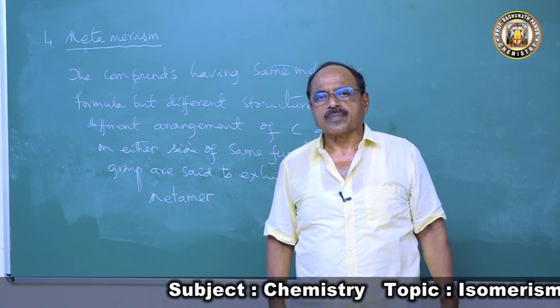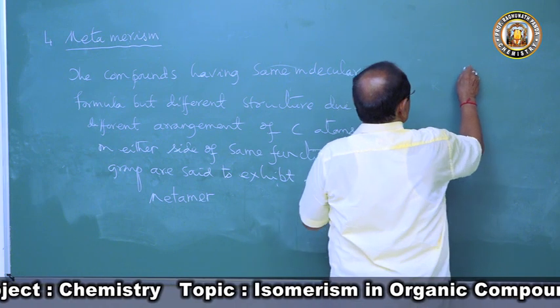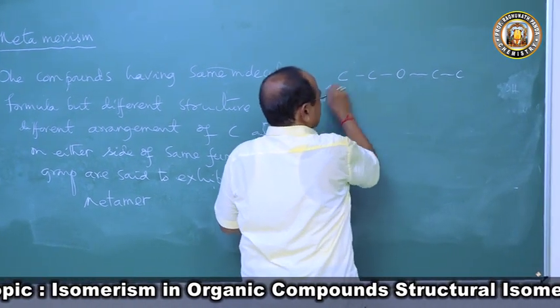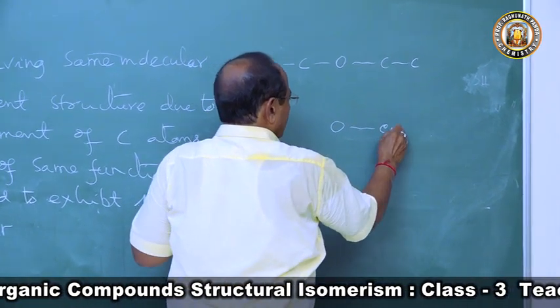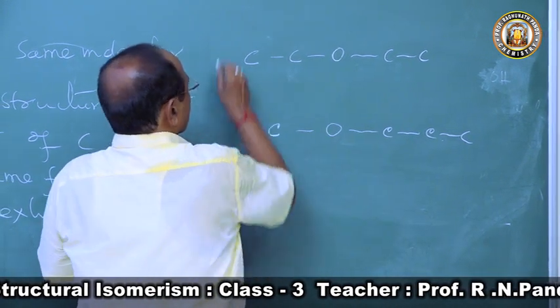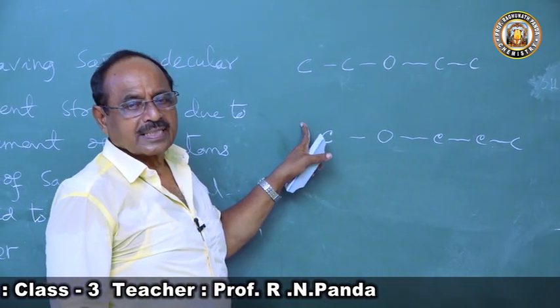For example, suppose we write 2 carbon atoms this side and 2 this side. Another way, we write O with 3 carbon atoms on the right side and 1 carbon atom on this side. So ethers exhibit metamerism.